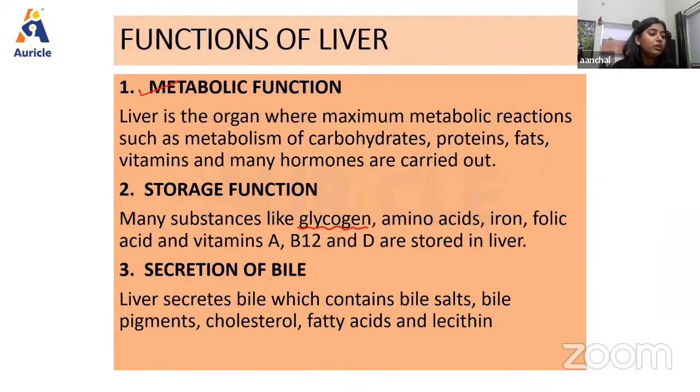So again, I'm giving you a brief about the functions of the liver. First we have seen the metabolic function, in which many metabolic activities and reactions occur inside the liver, including metabolism of carbohydrates, protein, fats, vitamins, and many hormones. Then we have the storage function. Many substances like glycogen, amino acids, iron, folic acid, and vitamins A, B12, and D are stored inside the liver. Then there is secretion of many substances that are very important, such as bile salts, bile pigment, cholesterol, fatty acids, and lecithin. All these substances are very important for various mechanisms that occur inside the body.